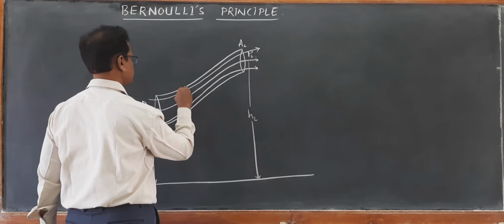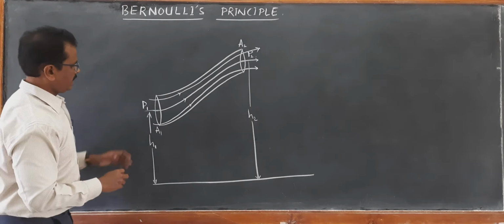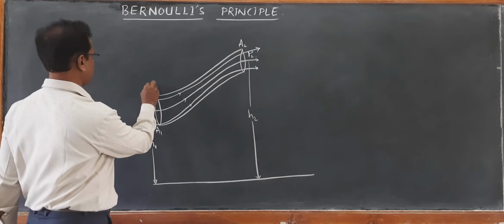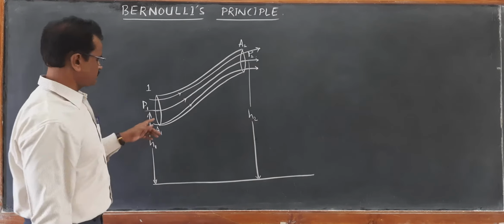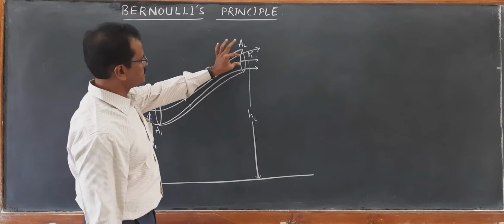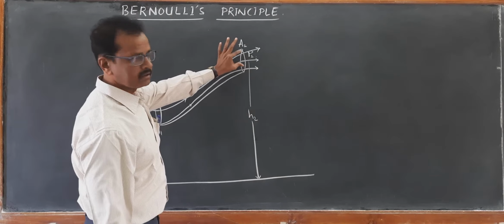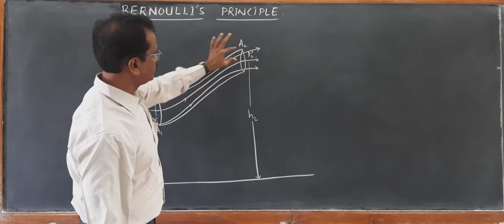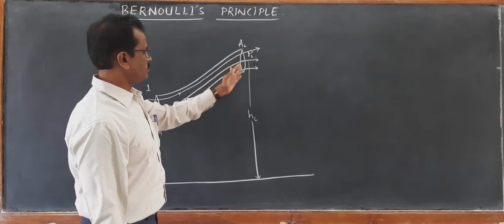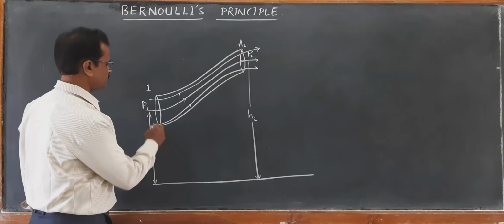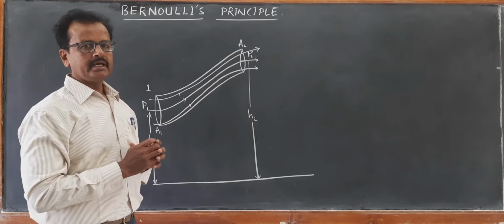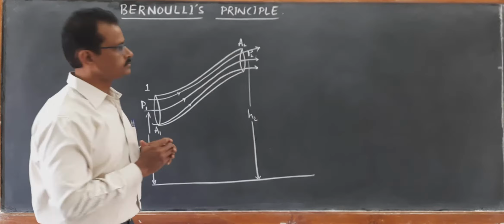I have just chosen three streamlines, and the spacing between the streamlines at the first end, let me call this the first opening, is quite larger compared to the spacing between the streamlines at area A2. A1 and A2 are the areas of cross sections of this pipeline, and the flow is steady flow, and we are considering incompressible fluid flow.